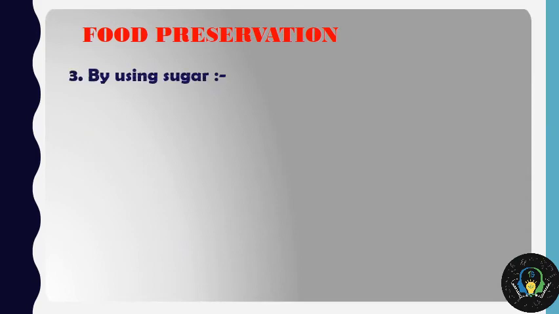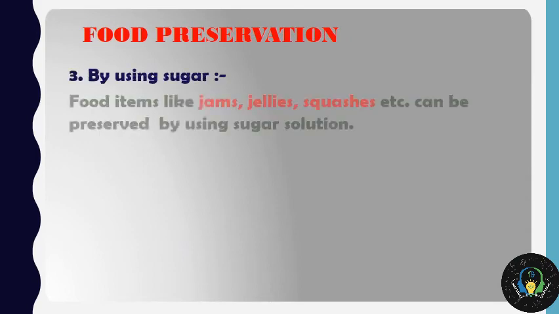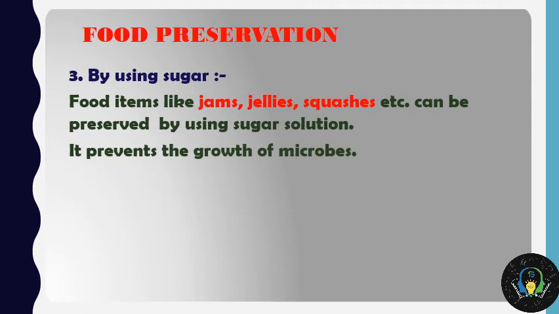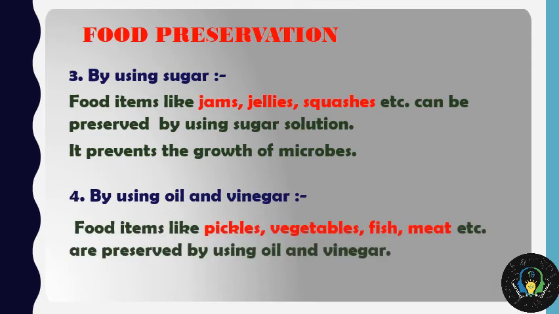The third method is known as using sugar. Again, food items like jams, jellies, squashes, Kinder Joy, and all the other things that you might be knowing, which are sweet in taste, well, they are preserved by sugar solutions. It prevents the growth of microbes in them. The fourth technique is by using oil and vinegar. Food items like pickles, vegetables, fish, meat, etc. are preserved by using oil and vinegar.